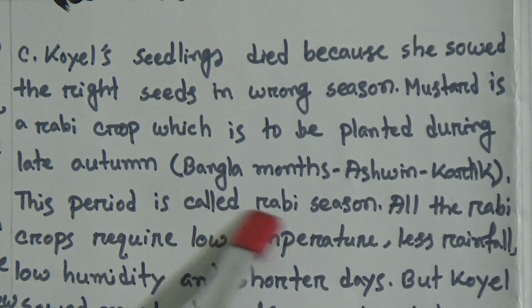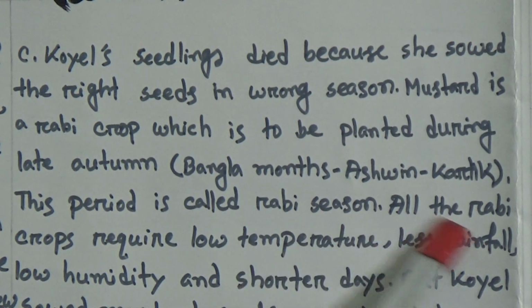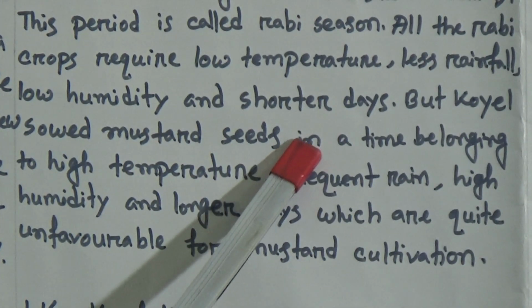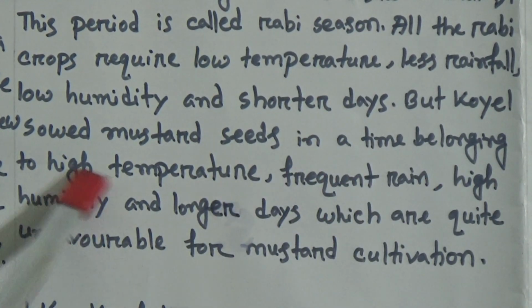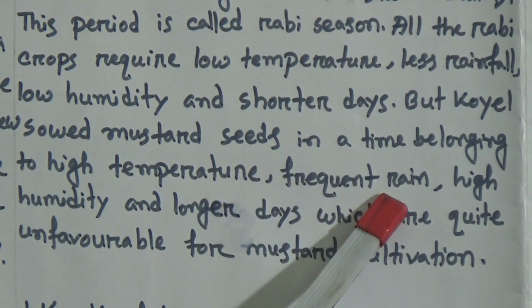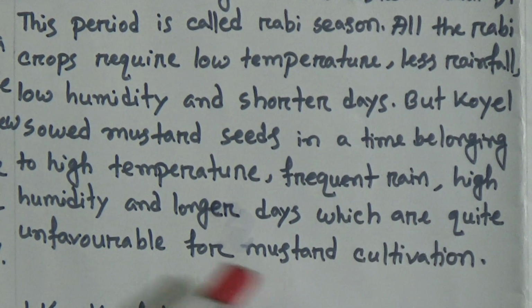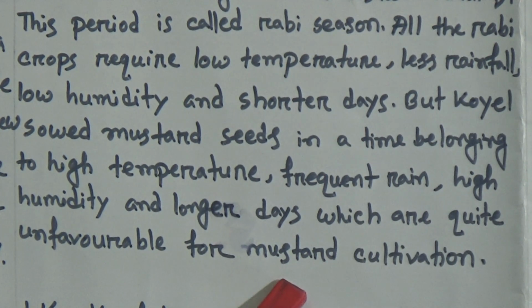This period is called Rabi season. All the rabi crops require low temperature, less rainfall, low humidity and shorter days. But Koel sowed mustard seeds in a time belonging to high temperature, frequent rain, high humidity and longer days, which are quite unfavorable for mustard cultivation.